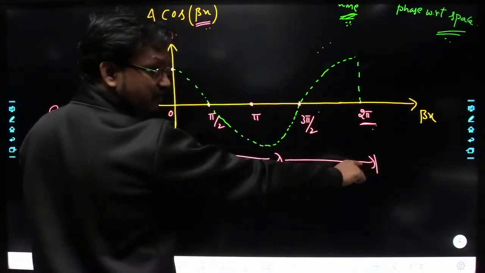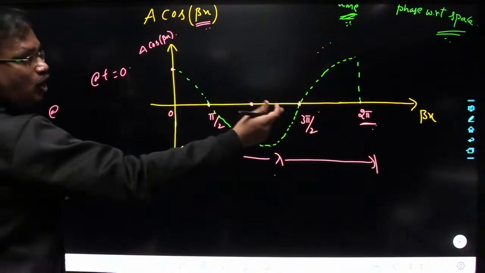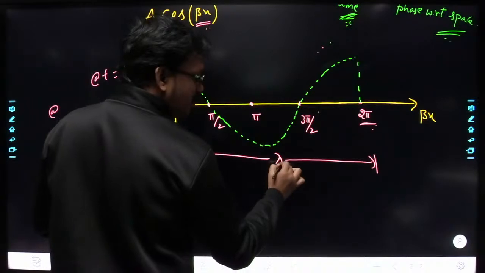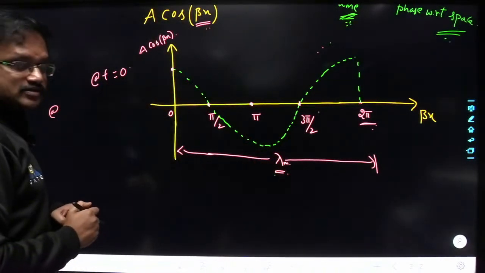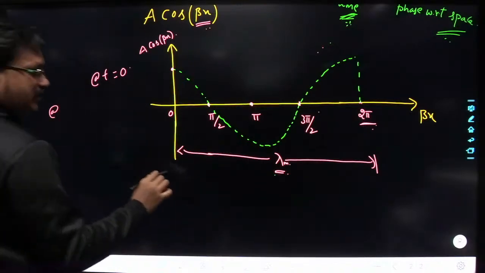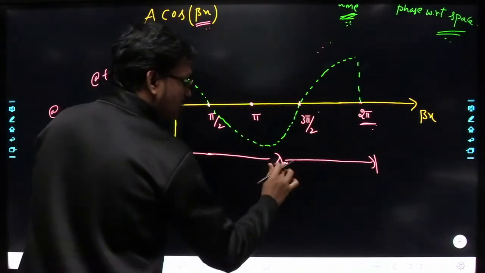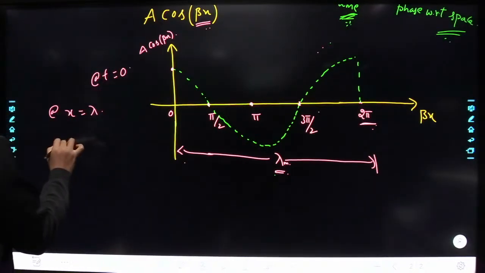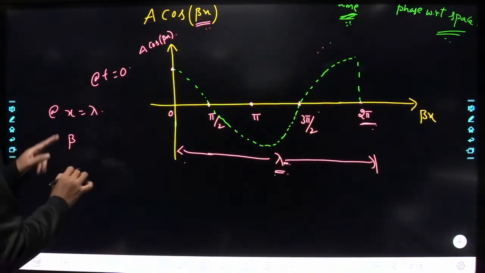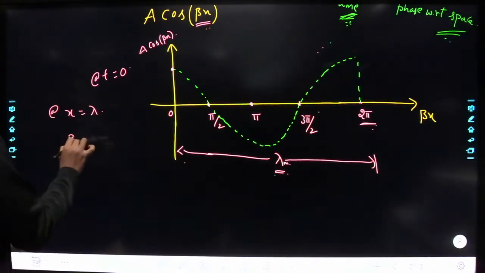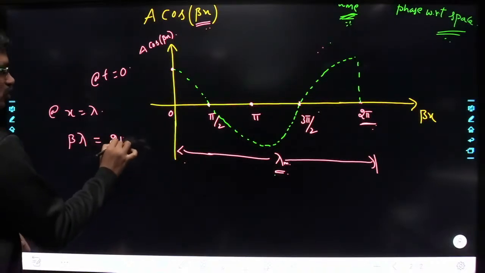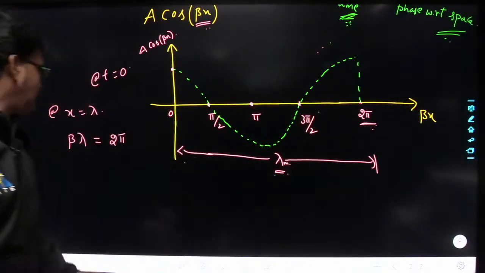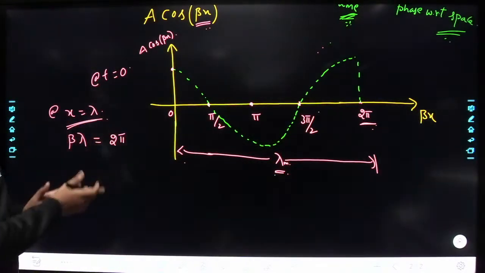Whenever beta x is equal to 2 pi, what is the distance it has covered? It has covered lambda meters. Yes or no? So at x equal to lambda, what is the change in phase? The change in phase is beta x. In place of x, I am writing lambda, which is equal to 2 pi.